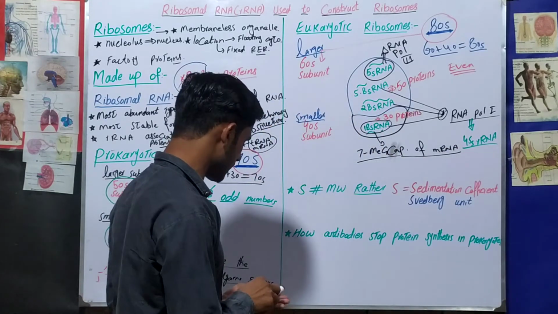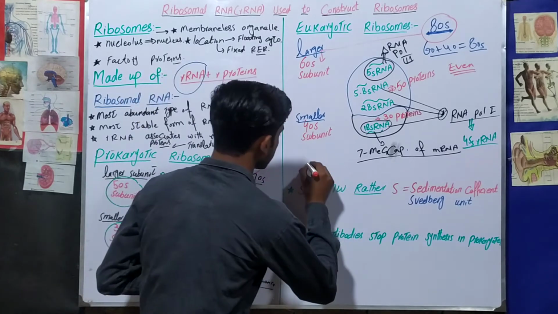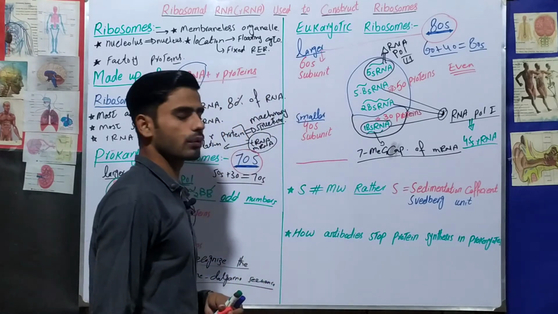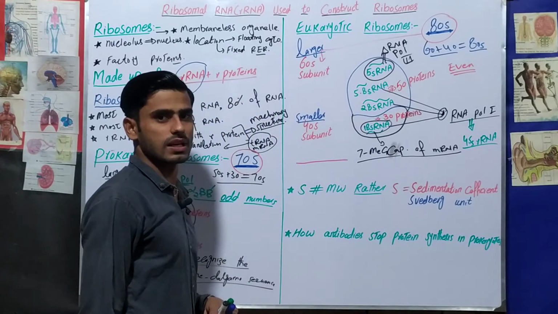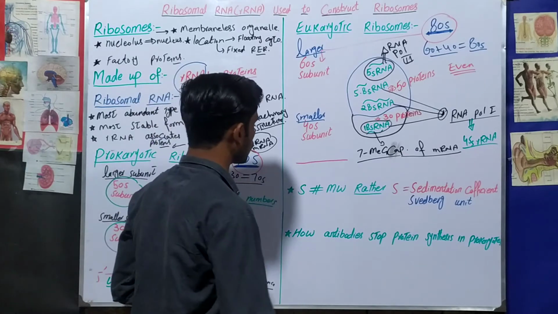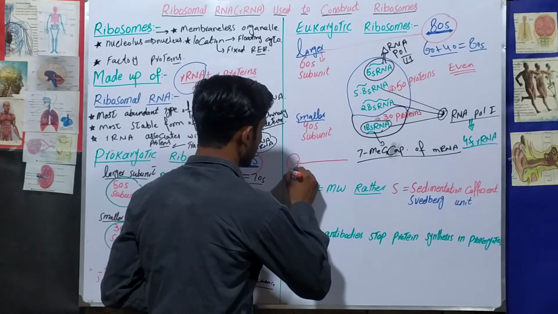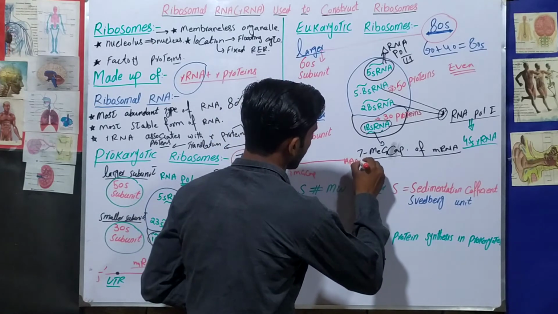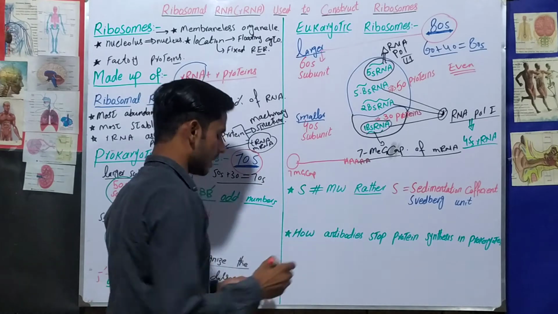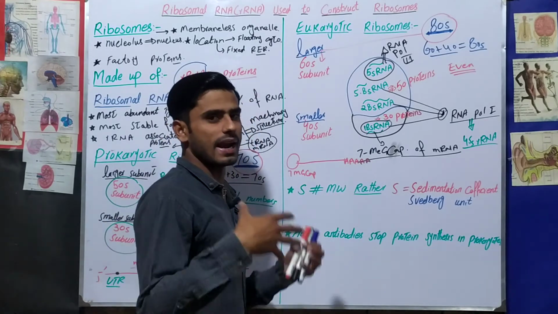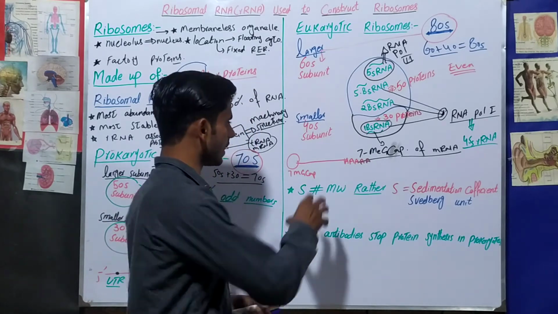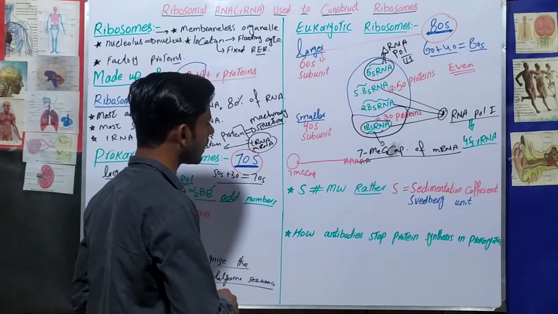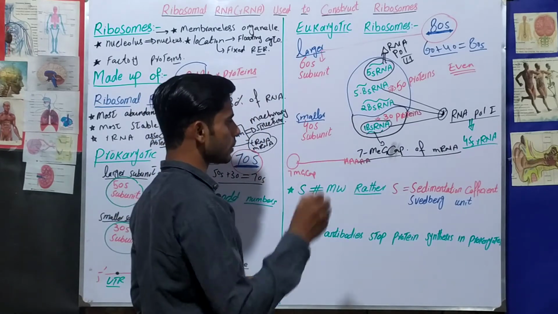As we discussed in the previous lectures, let's suppose this one is the messenger RNA produced from eukaryotic transcription. You know that in eukaryotic transcription the messenger RNA produced is not a mature messenger RNA, it is an immature messenger RNA. Then capping happens, a 7-methyl guanine cap is added, then a poly A tail is added, then splicing happens. During splicing, introns will be removed and exons will join together. I have explained this in previous lectures as well, but here I repeat just a little bit. Then it will change into mature messenger RNA.